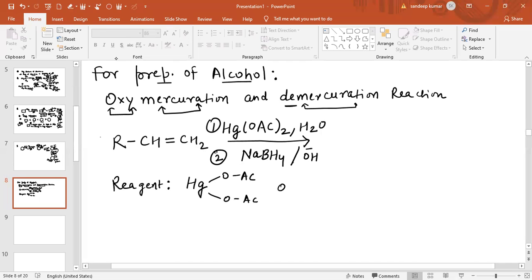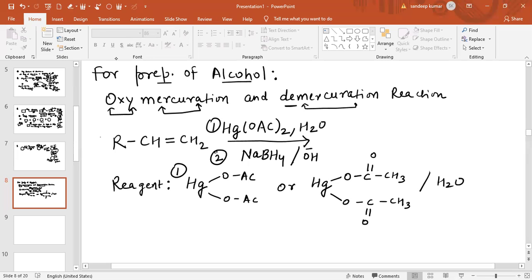You can also write it in the expanded form, which is Hg(O-C double bond O-CH3) twice. This is basically Hg(OAc)2. In the first step we have added this along with water.